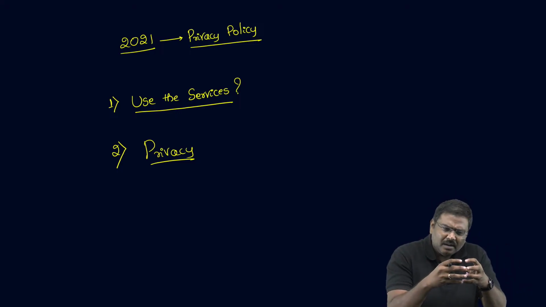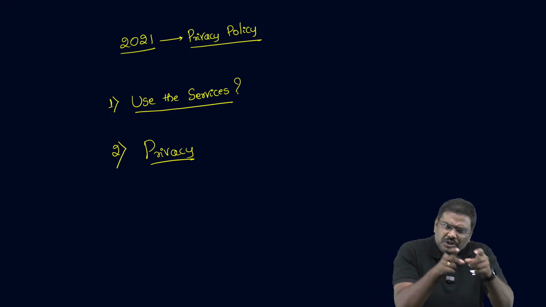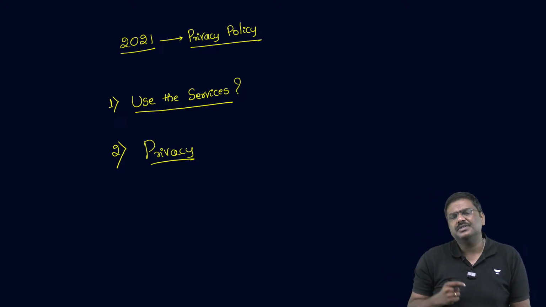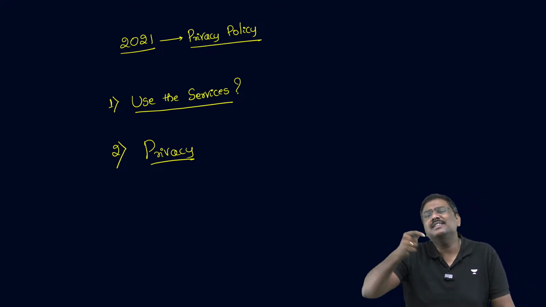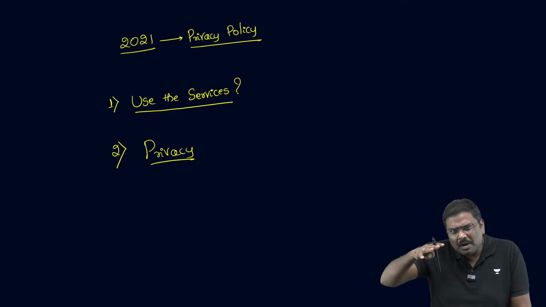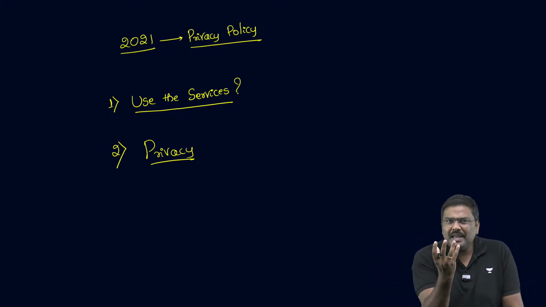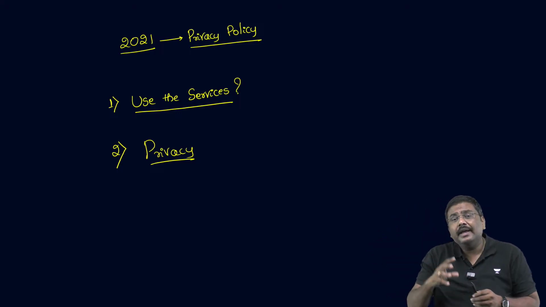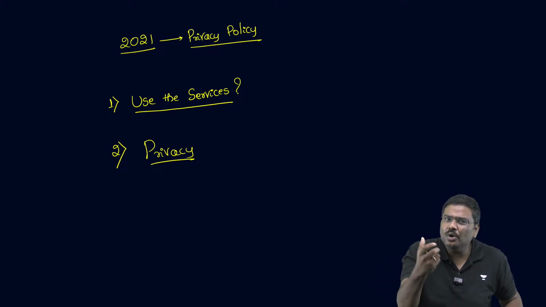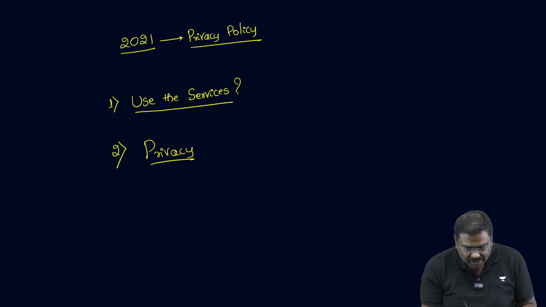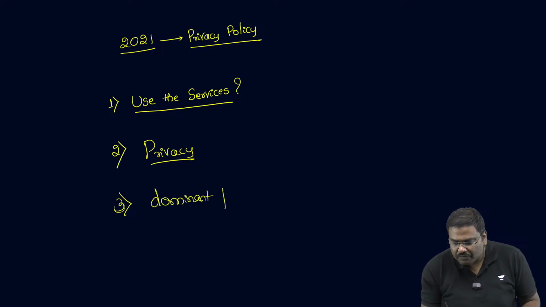Now, can this company collect the data from WhatsApp, use it to target the customers and keep on advertising according to your interest, according to what kind of search you are doing, etc.? Another problem here will be, when Meta has so many other companies, don't you think it will use its dominant position and further increase its market share? So the third concern was the use of the dominant position of this company.